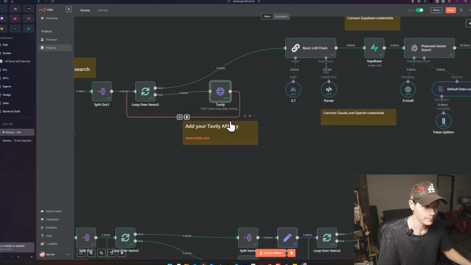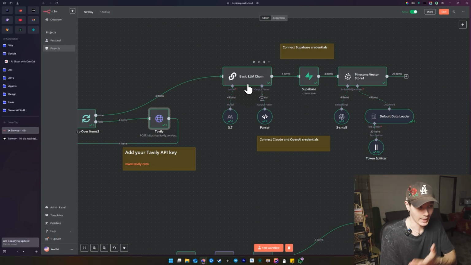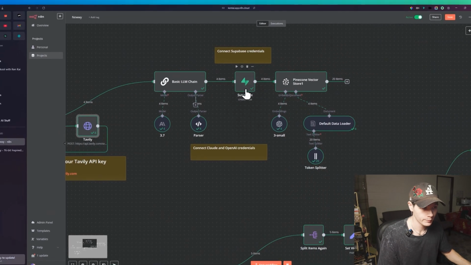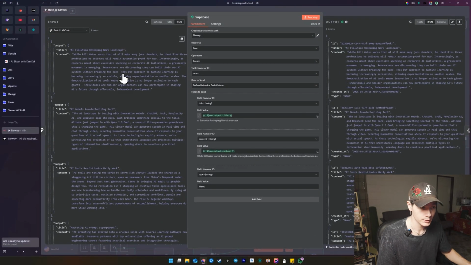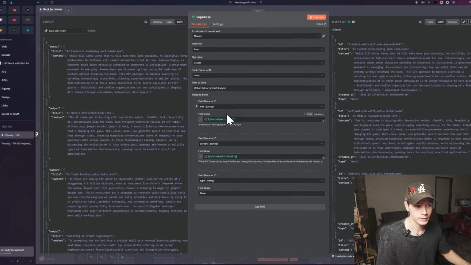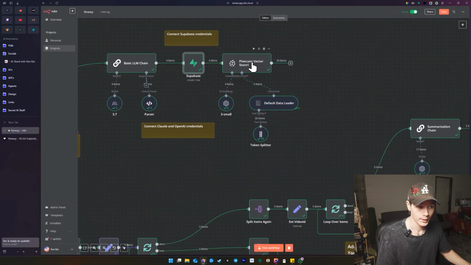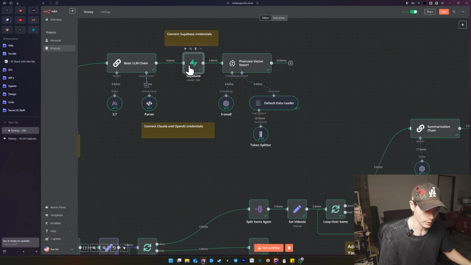It's then going to come up, go through a basic LLM chain, which is just going to summarize everything from Tably, okay? That's then going to be uploaded to our Supabase, right? So everything from the summarization is then going to go straight to Supabase. From Supabase, it's then being passed into a vector store and uploaded so that our RAG chatbot can also access that information if we ever want to access it again as well, okay?